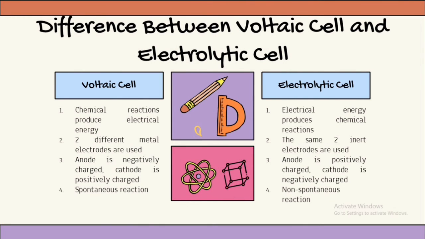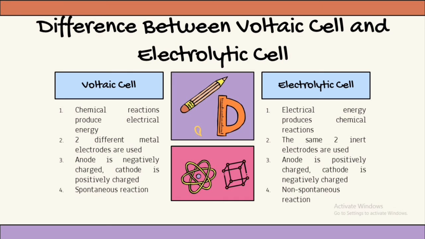Next, differences between voltaic cell and electrolysis cell. To clarify, the following are the differences between voltaic cell and electrolysis cell. For the first, voltaic cell: 1. Chemical reaction produces electrical energy. 2. Different metal electrodes are used. 3. Anode is negatively charged, cathode is positively charged. And the last, spontaneous reaction.